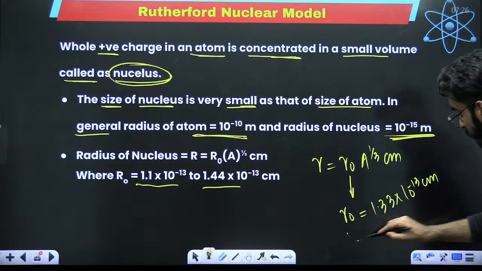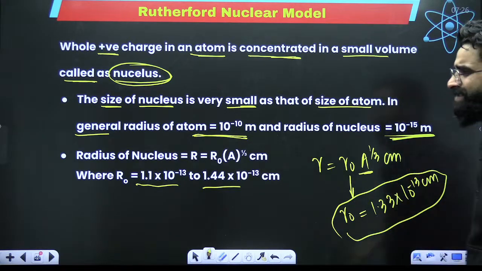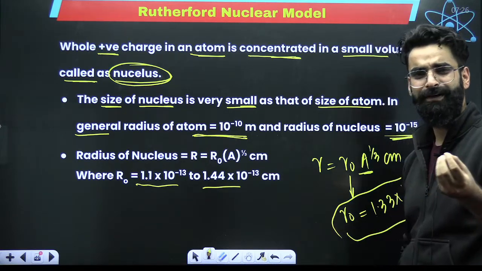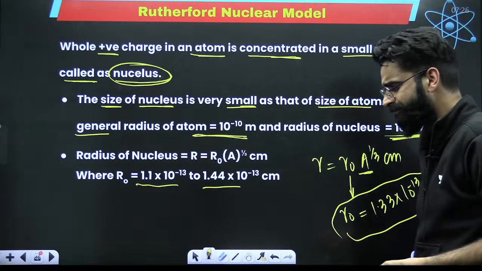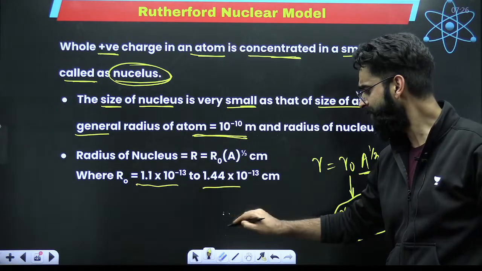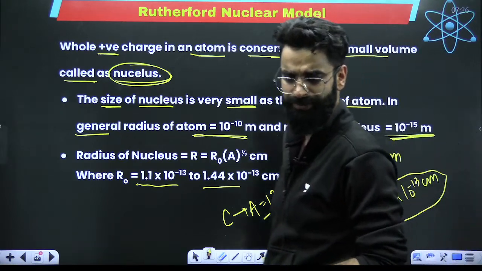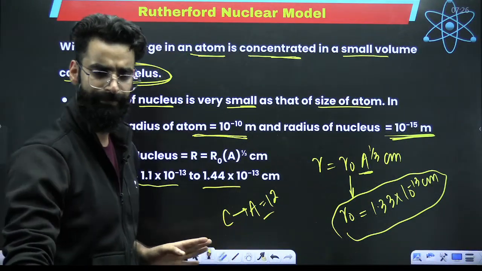What is A? A is the mass number of the atom whose radius of nucleus is to be calculated. For carbon, the A value will be 12. For nitrogen, the A value will be 14. So A is just the mass number, nothing else.